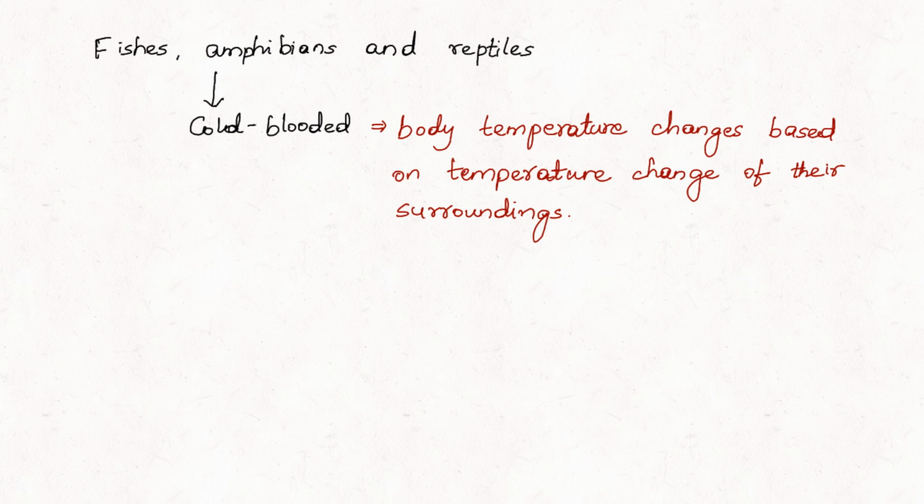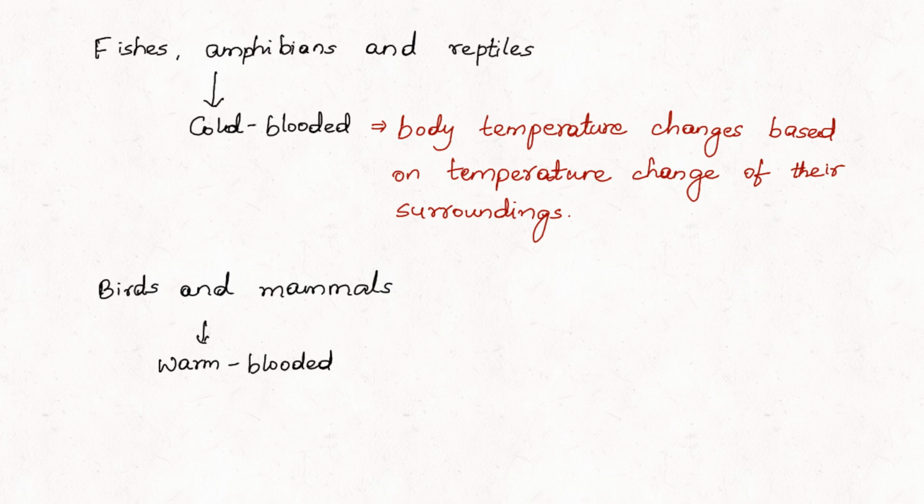Whereas the birds and mammals, they are warm-blooded. What are warm-blooded animals? They are all those animals whose body temperature remains constant. It does not fluctuate based on the temperature changes of the surrounding.